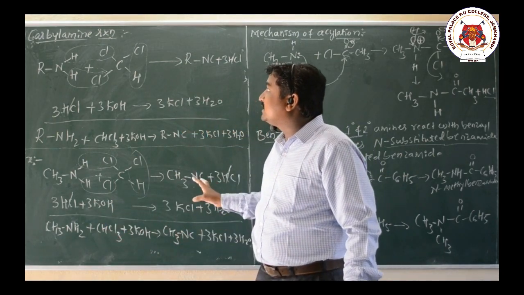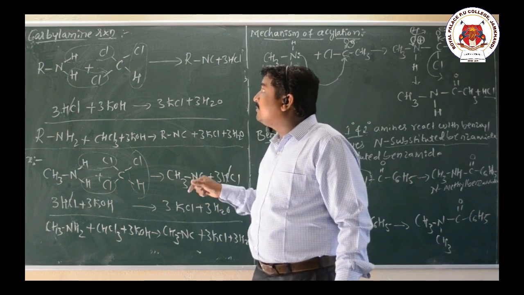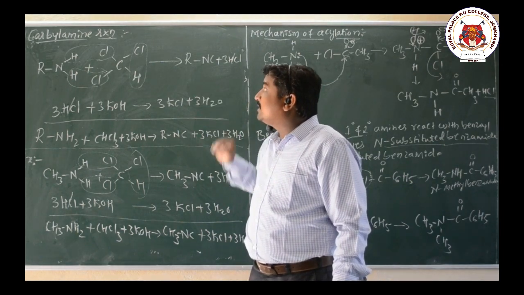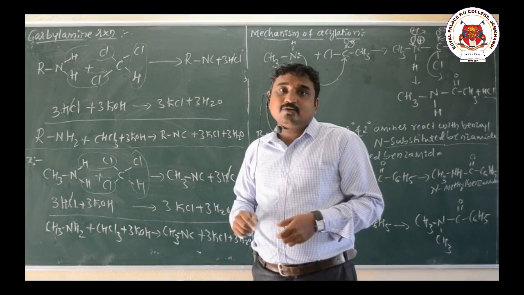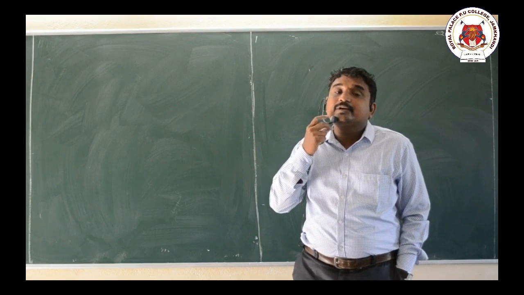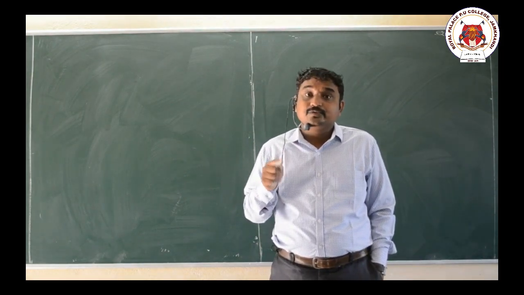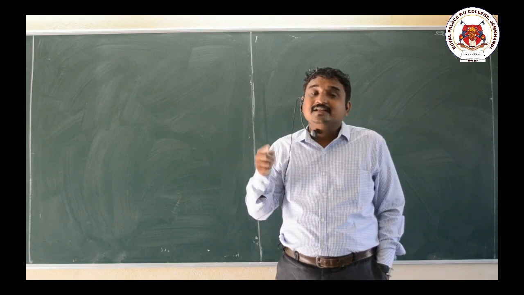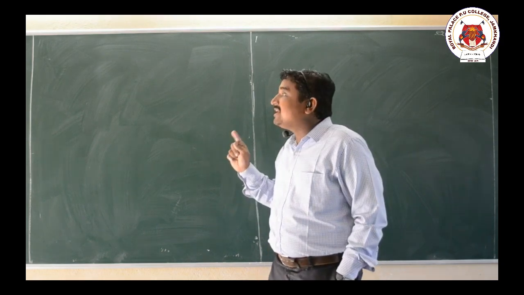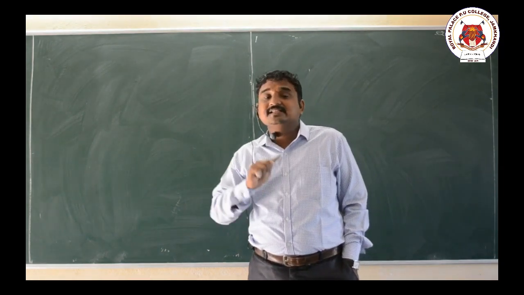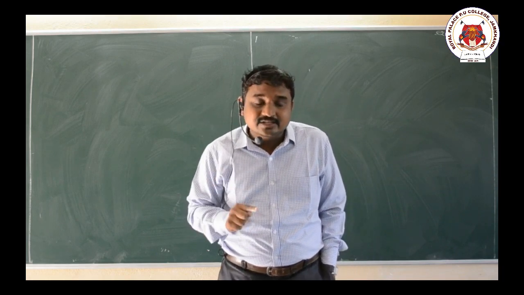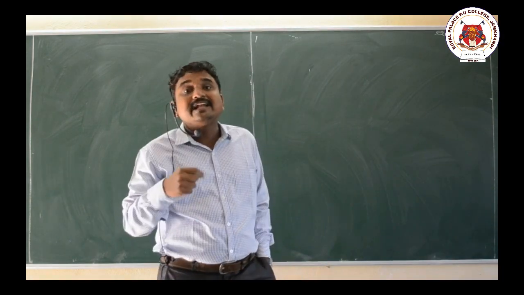So this is all about the carbylamine reaction. Aniline also undergoes the carbylamine reaction. Only primary amines undergo the carbylamine reaction. The aniline, that is C6H5NH2, is also a primary amine, so the same thing happens. That means only primary amines undergo the carbylamine reaction, whereas secondary and tertiary amines do not undergo the carbylamine reaction.